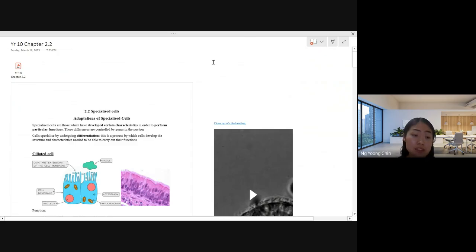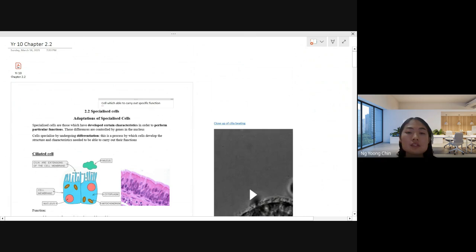Okay, you must know specialized cell refers to cell which is able to carry out specific function.